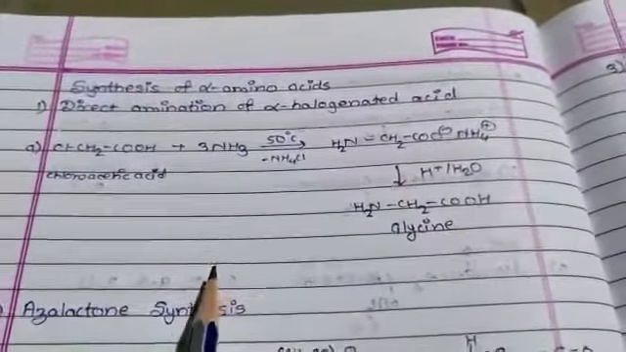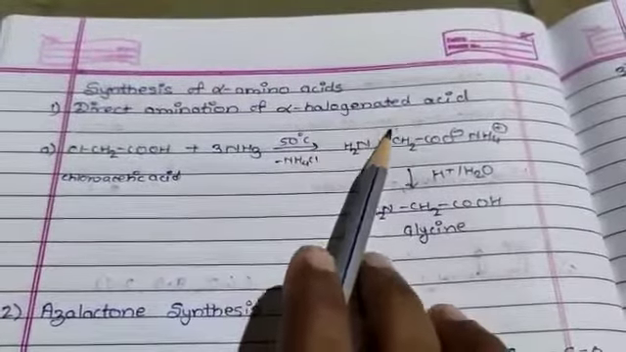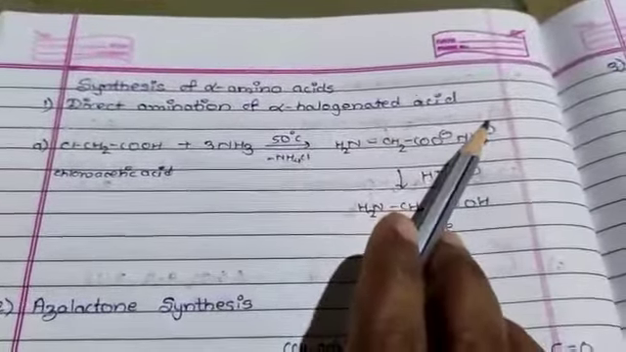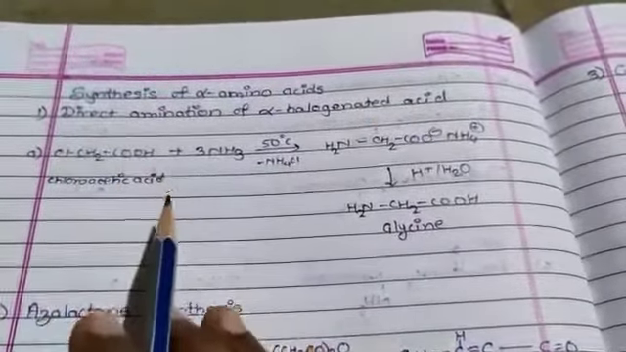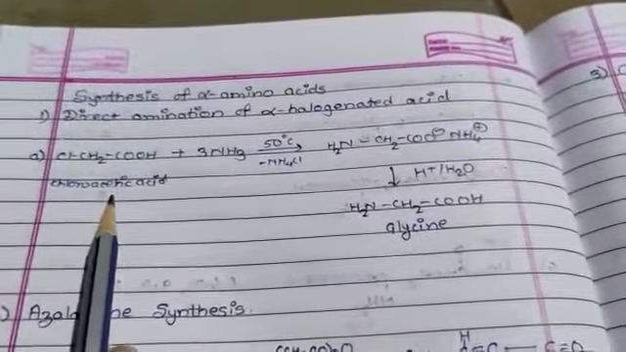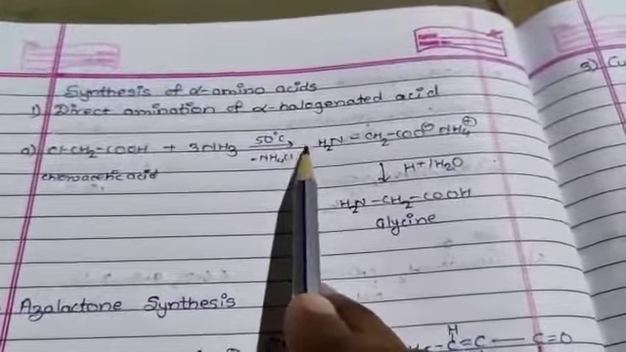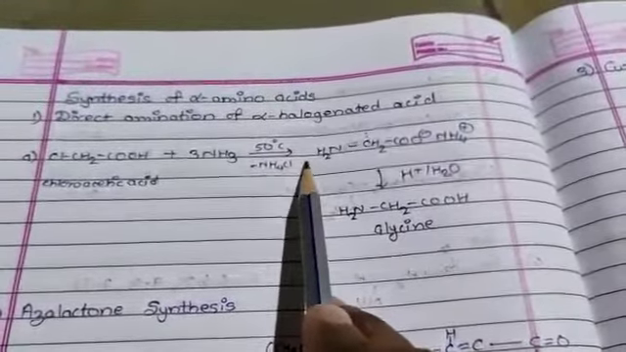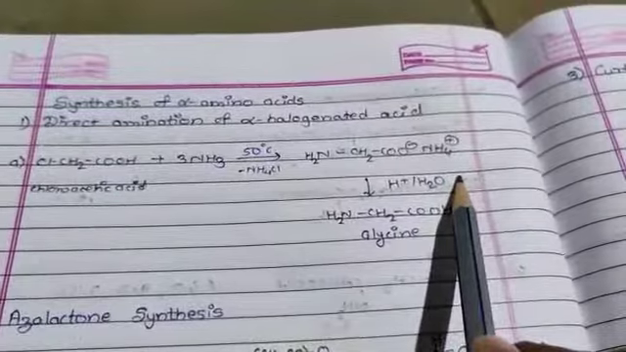So let me see the first method, which is ammonolysis (amination) of alpha-halogenated acid. In this method, the alpha chloro or bromo acid is taken, and on treatment with excess concentrated ammonia, it will undergo nucleophilic displacement to yield the alpha amino acid.